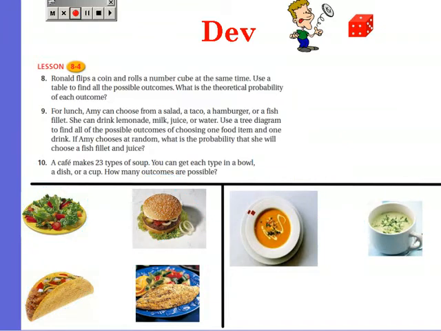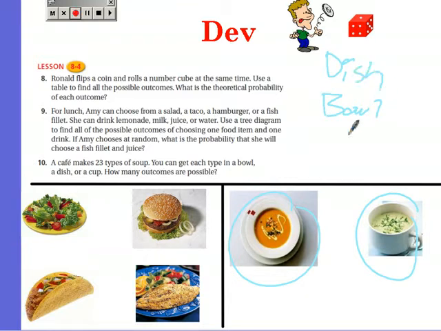Okay, number 10. A cafe makes 23 types of soup. You can get each type in a bowl, a dish, or a cup. How many outcomes are possible? So you have a bowl, a dish, and a cup. So you can have 23 for each. So 23 times 3 equals 69. So you can have 69 possible outcomes.